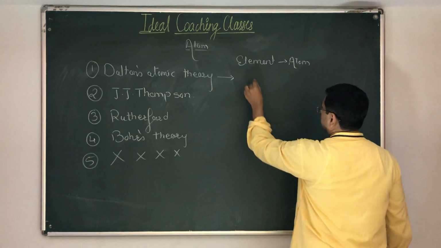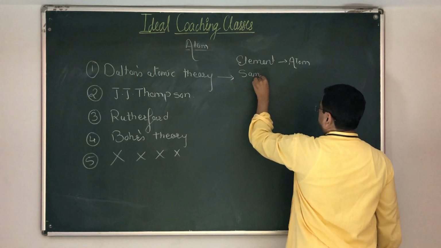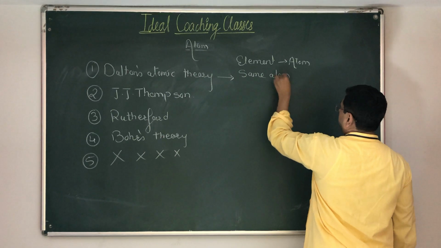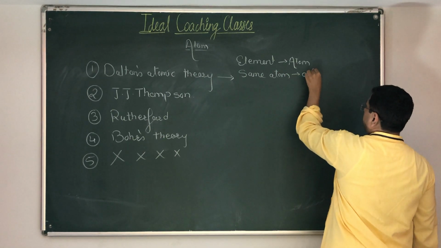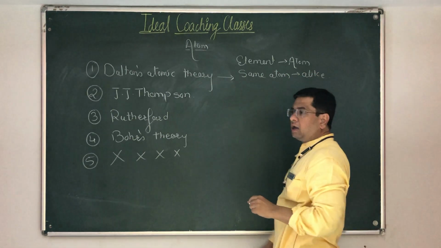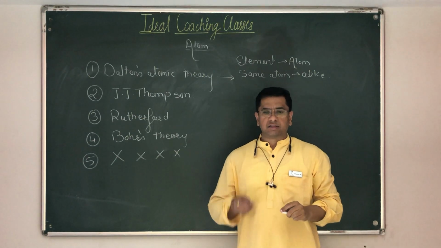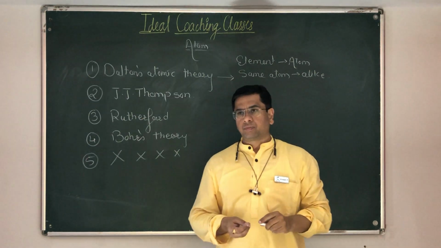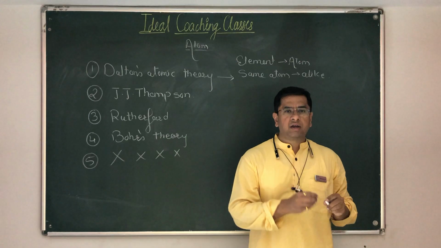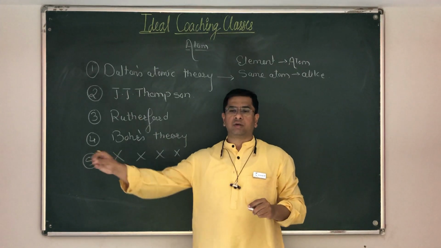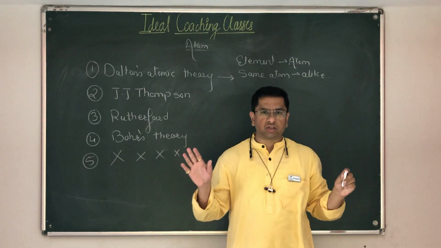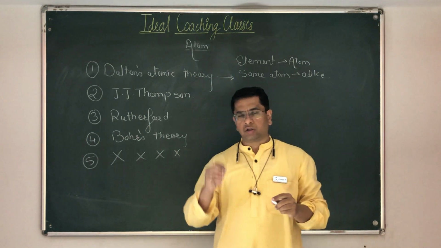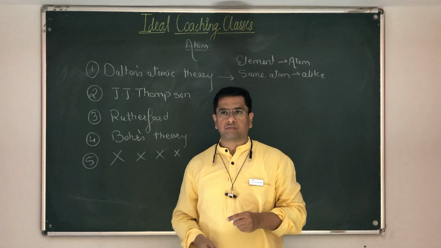What does this mean? If you take one atom of silver, silver is Ag, and you take that atom in India, in South Africa, or in the US, it will have the same configuration, the same number of protons, neutrons, electrons, that is what you are studying.